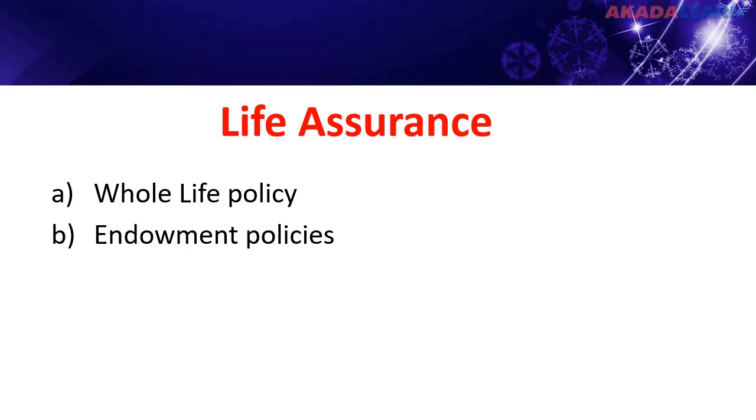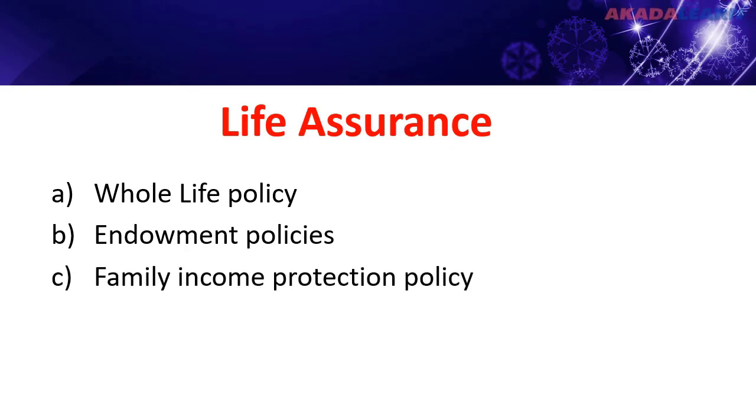We also have family income protection policy. This is a type of life insurance that will give regular financial support to the family of the policyholder if they die or are diagnosed with a terminal illness.